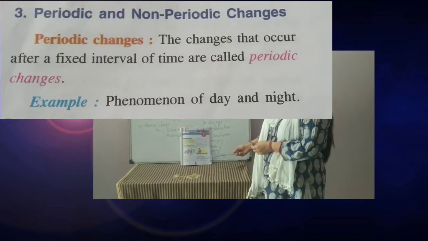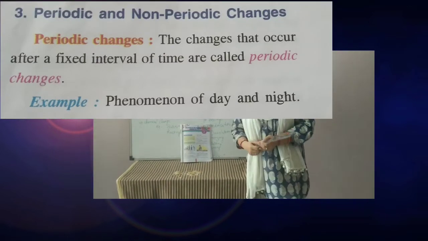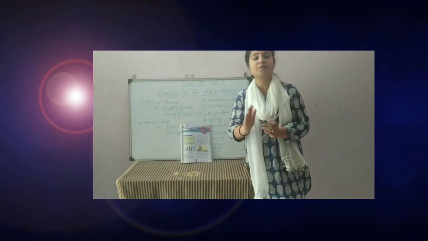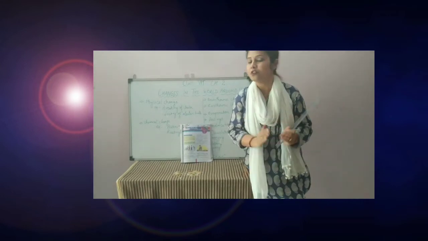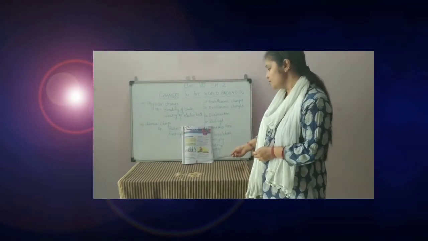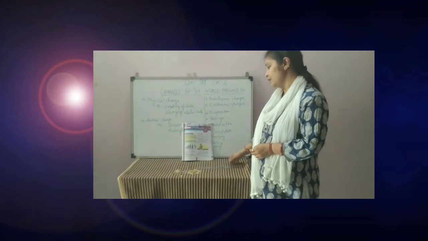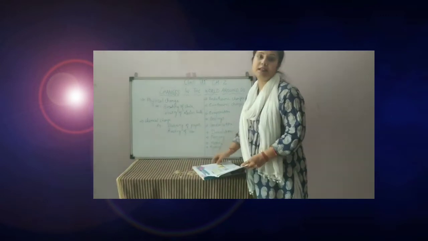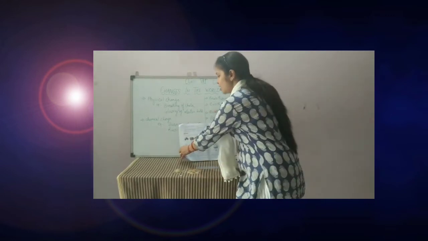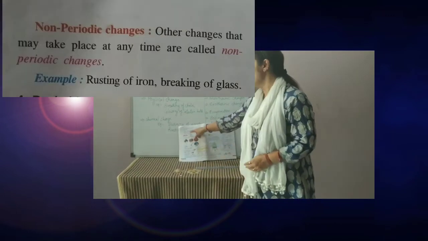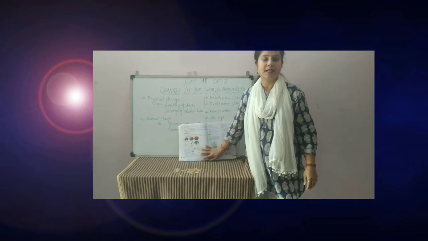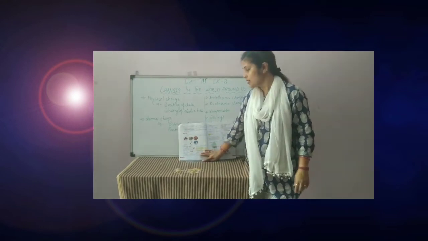Third one, periodic and non-periodic changes. Periodic changes mean a certain period is there, some time is fixed. But if time is not fixed and changes are there, that is non-periodic change. For periodic changes, we can say the phenomena of day and night, as we have discussed. A fixed interval of time is there, so that is periodic change. Non-periodic changes, in that rusting of iron, breaking of glass. There is no fixed time, they can occur at any time. So that is non-periodic changes.